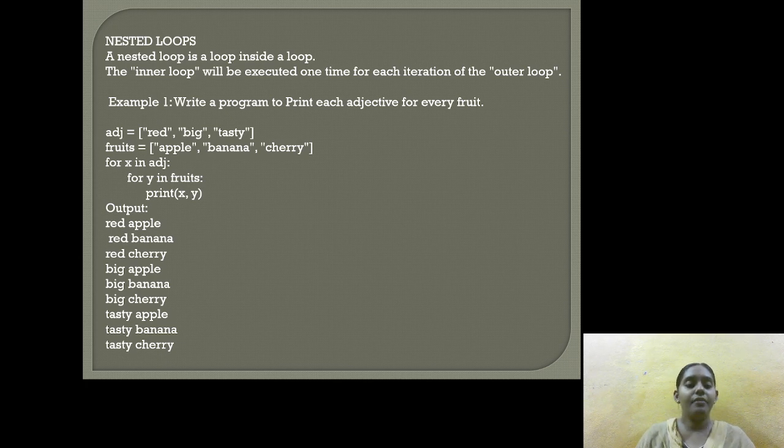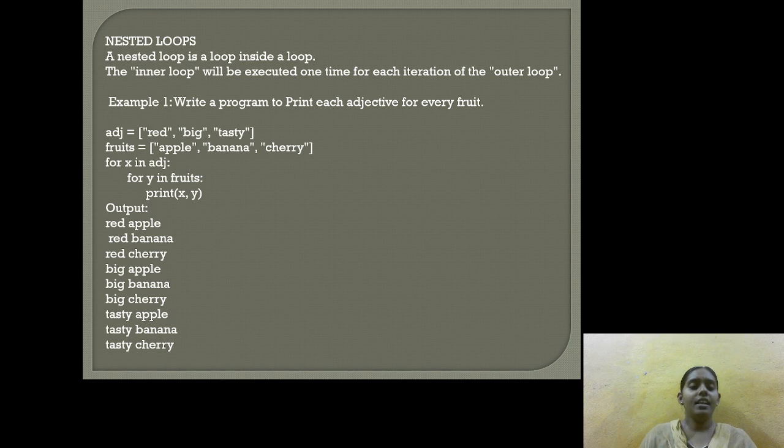Here we clearly observe for x in adjective, for y in fruits. For example, take a program to print each adjective for every fruit, where the inner loop is for y in fruits and the outer loop is for x in adjective. First, we assign adjective equal to red comma big comma and tasty.